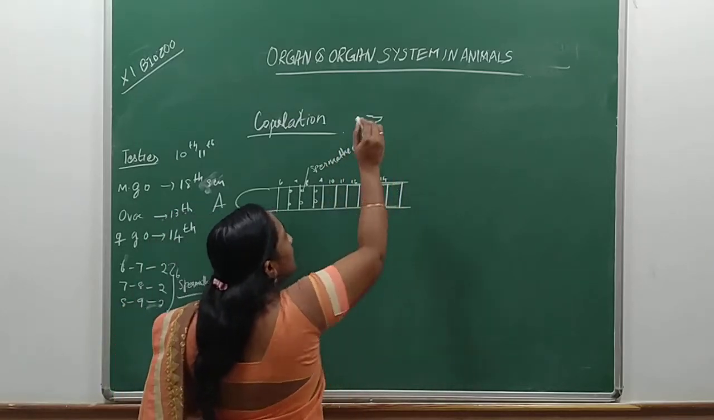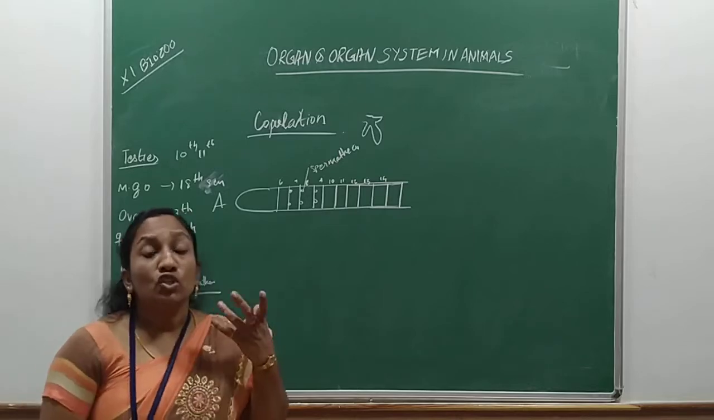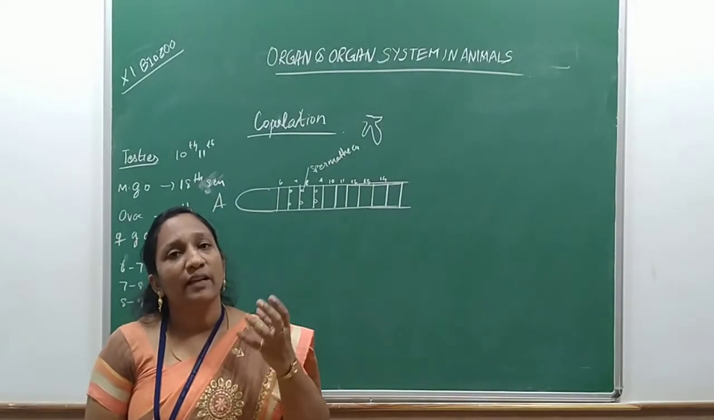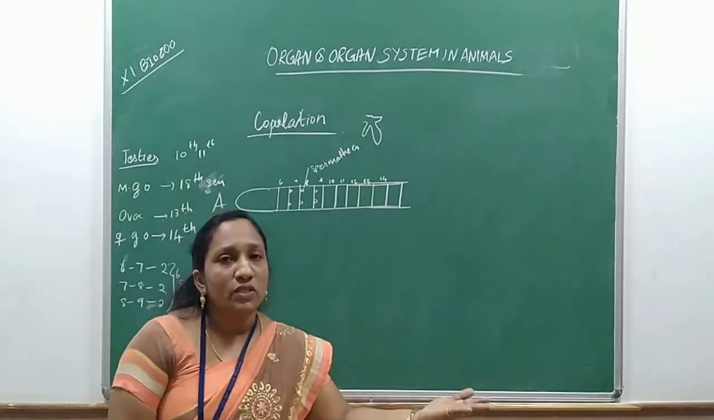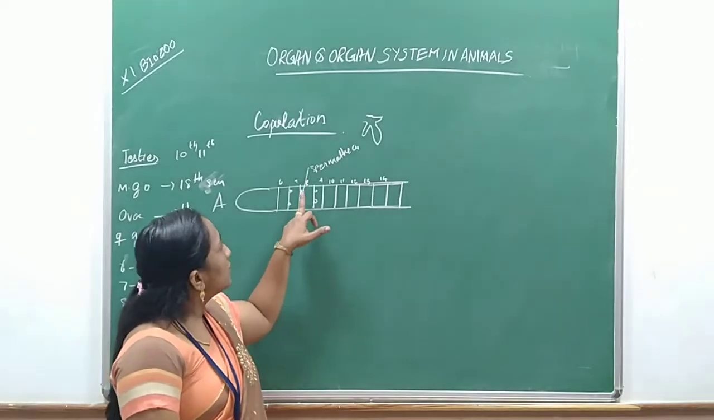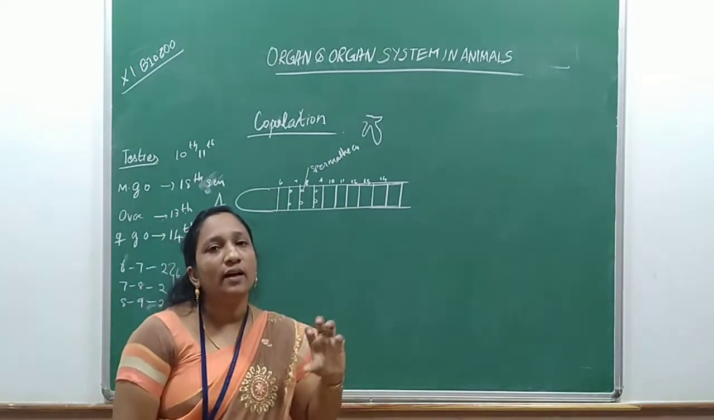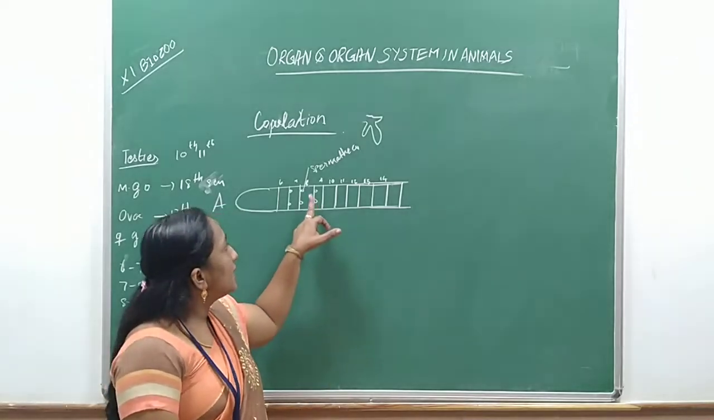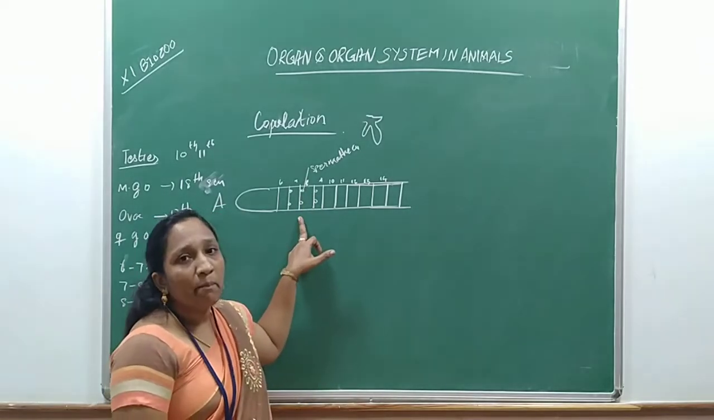So what is the main function of the spermatheca? Storing temporarily the male gametes of the opposite worm, worm B. For example, this is worm A. This spermatheca stores the male gametes, the sperms, of worm B temporarily.